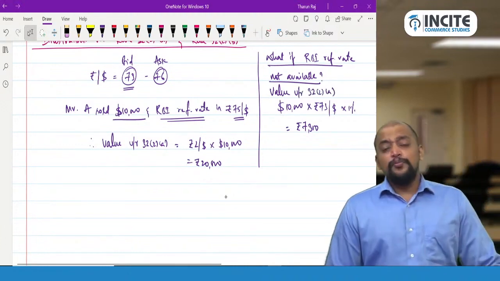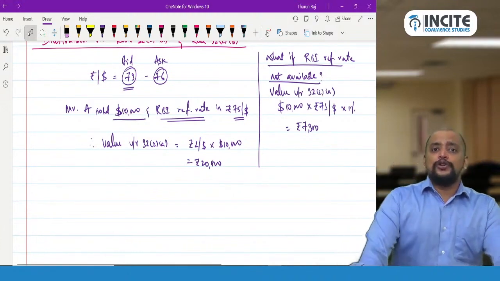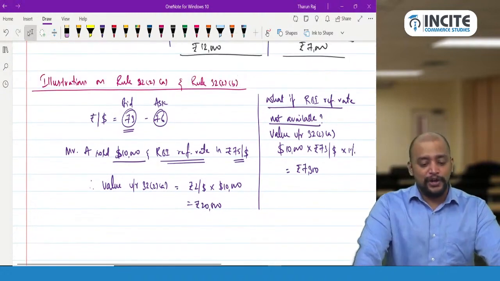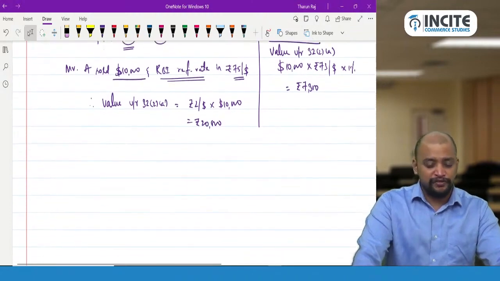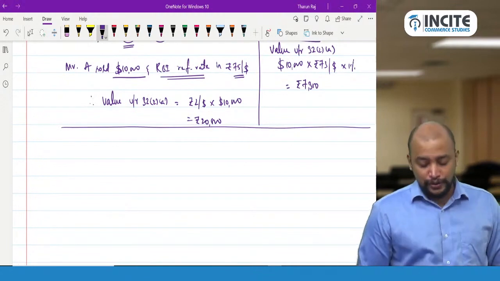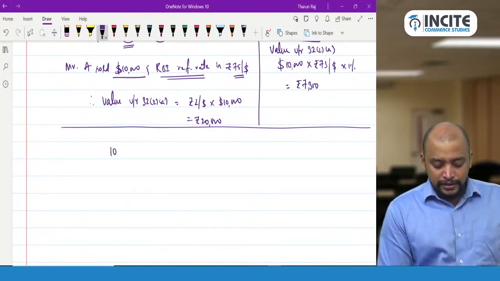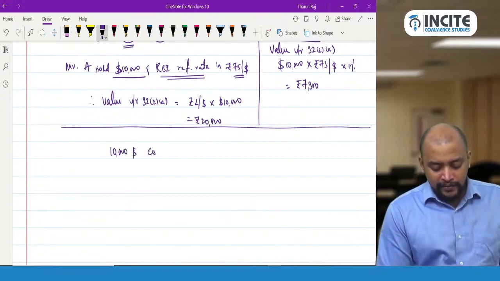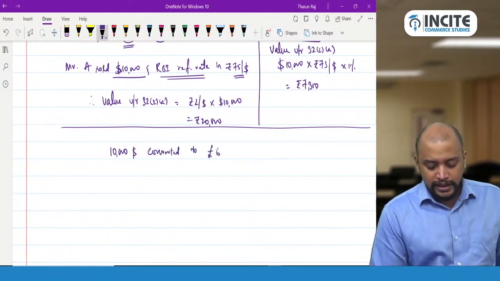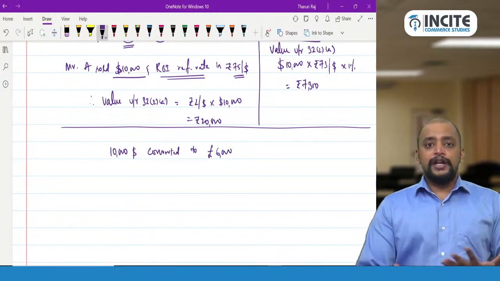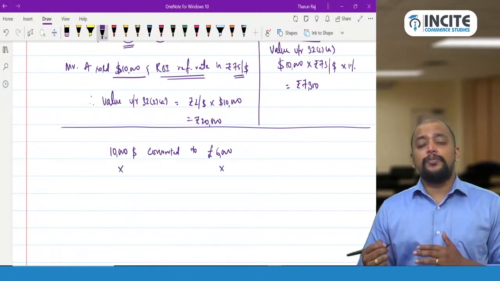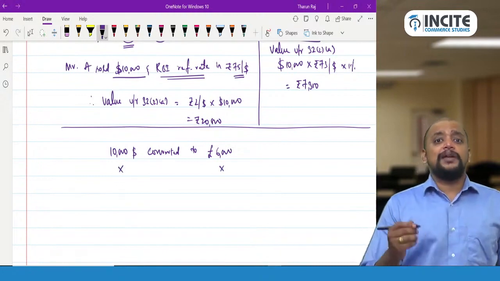Okay, the case where one of the currencies exchanged is Indian rupees, we will follow this. When both the currencies exchanged involve foreign currency, what we should do? For example, $10,000 converted to £6,000. Now you need to convert this $10,000 into Indian rupees and 6,000 pounds into Indian rupees using the RBI reference rate.